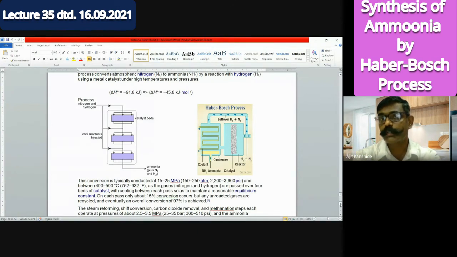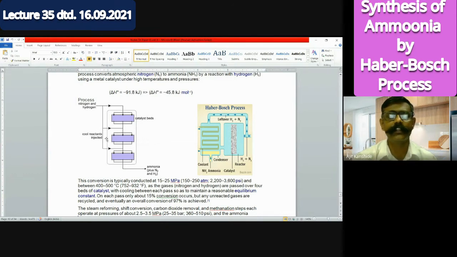Today I want to discuss the preparation of ammonia, an industrially very important chemical. The process of preparation is called the Haber-Bosch process, or Haber's process also we consider it. We know it as Haber's process. What exactly is the concept in the preparation? By skeleton diagram, let us understand that.